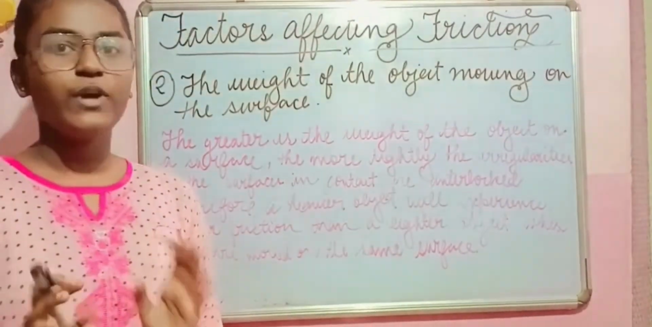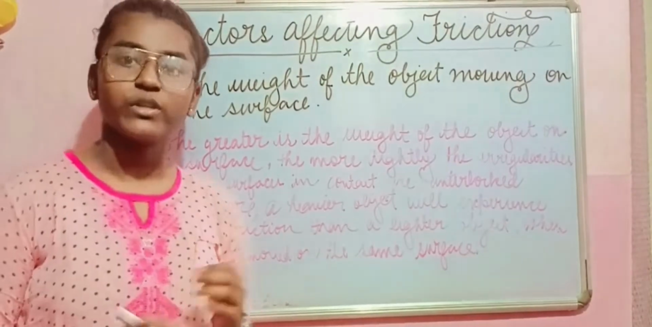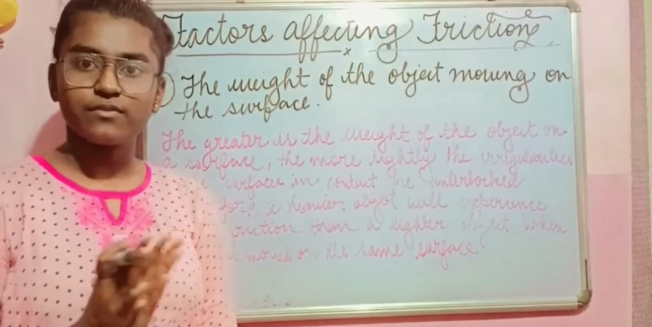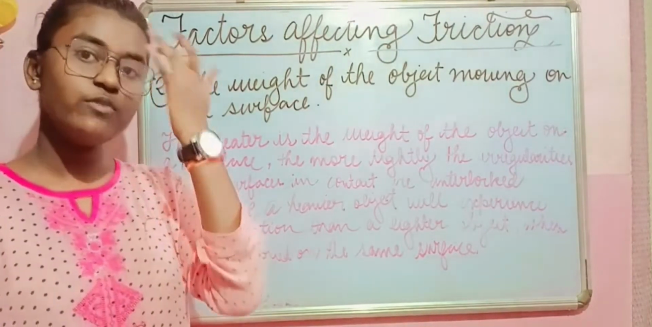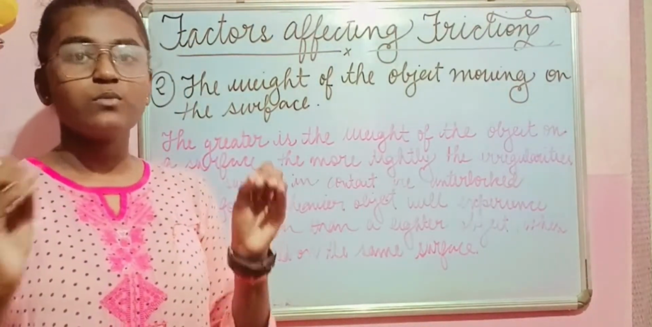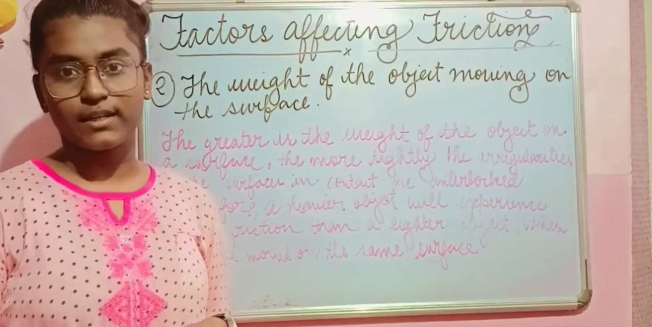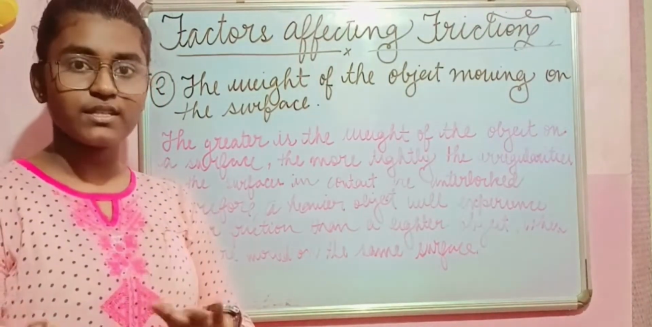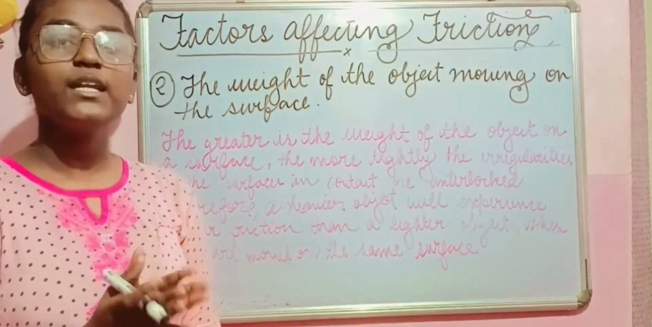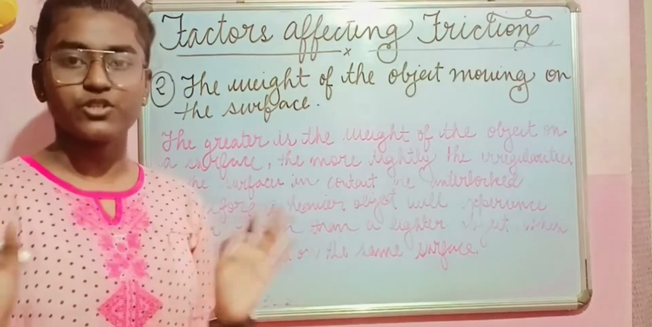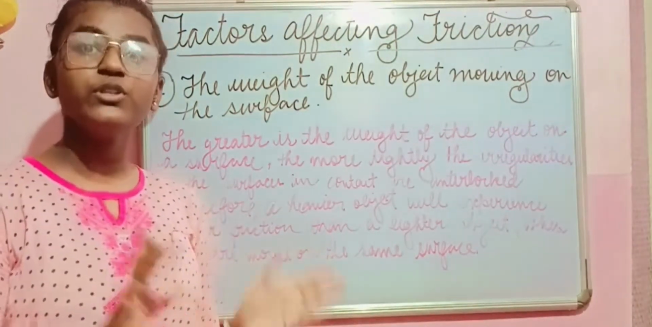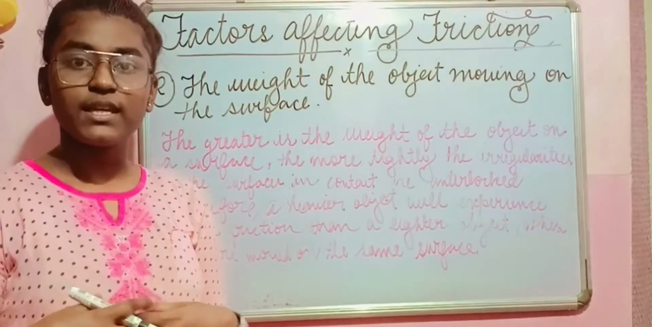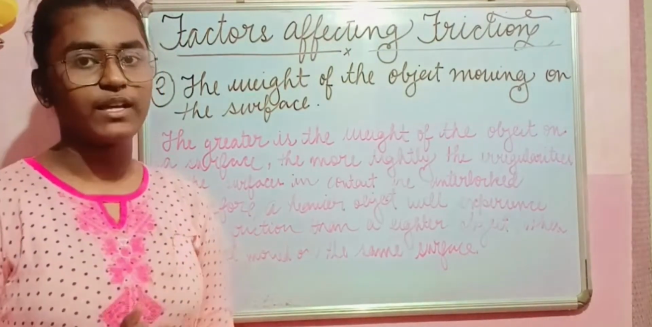So I hope you have understood friction very well. What is friction? The two factors affecting friction. The number one was the nature of the surface in contact. What do we conclude from that whole factor? The rougher surface, जो हमारी rough surface थी, it will experience greater friction. उसके पास greater friction होंगे as compared to the smoother one. Smoother वाली जो हमारी surface थी, it will have less friction as compared to the rougher one.